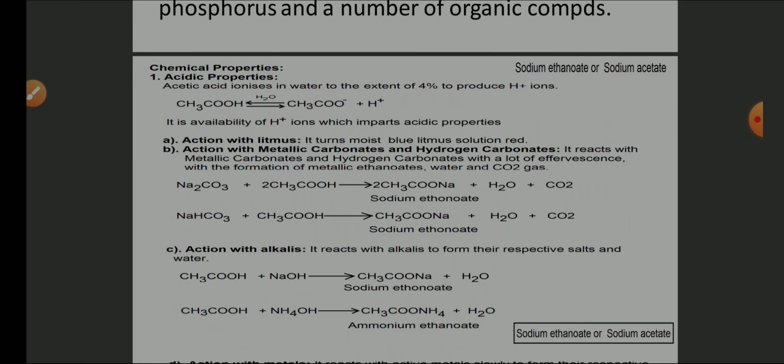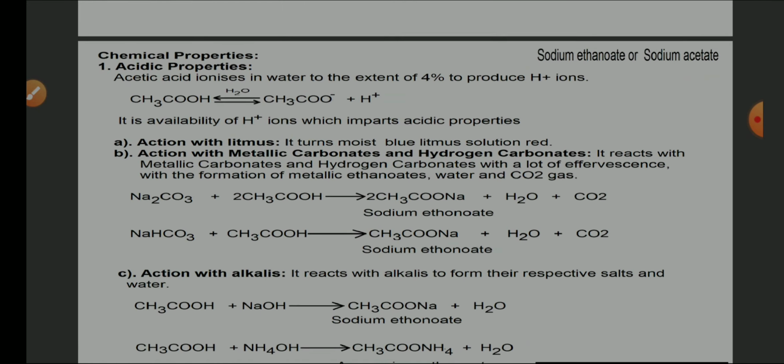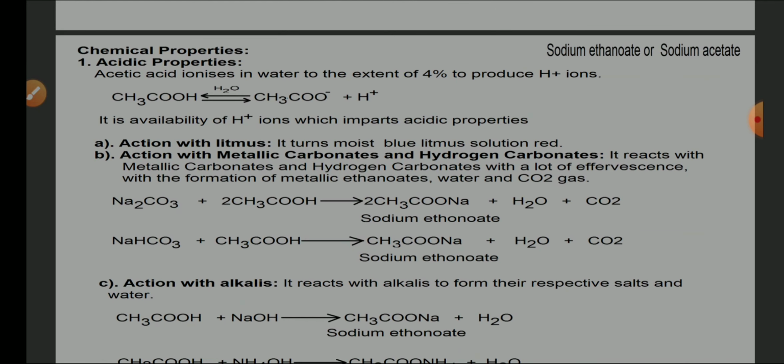Acetic acid ionizes in water to an extent of 4% to produce H plus ions. So it produces H plus ions, which means it imparts acidic property. CH3COOH ionizes to CH3COO minus plus H plus. Action with litmus: as it is acidic in nature, blue litmus turns red.